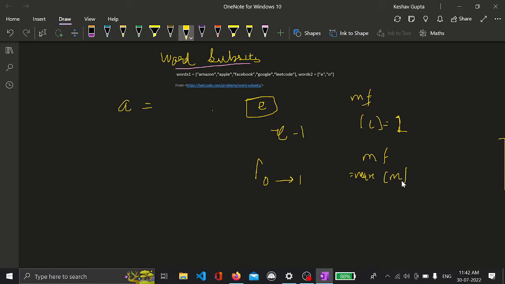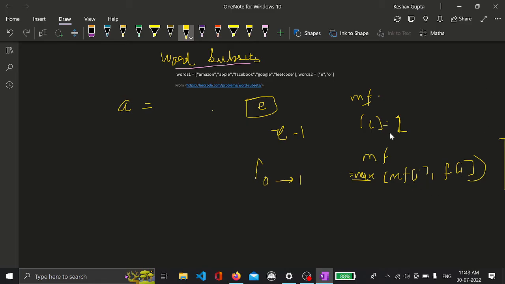MF of I and the frequency of I that you will maintain for each word of words2. And you will take the max. So initially all 26 slots will be 0, and we will change the slots to the maximum of MF of I and the frequency of I.